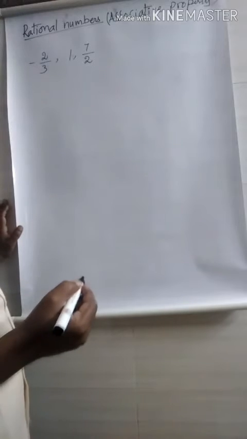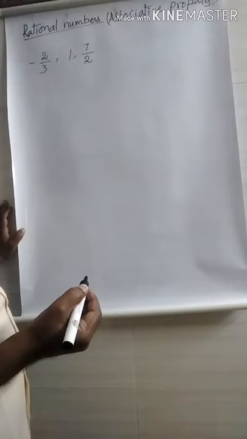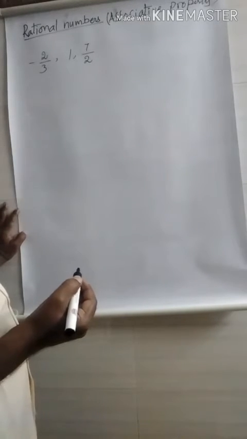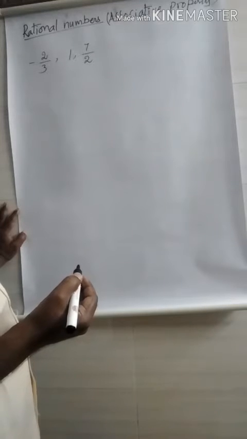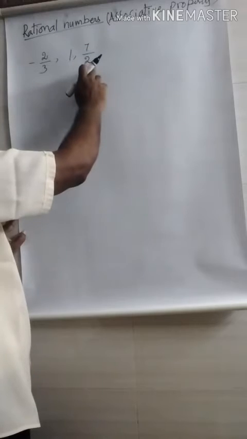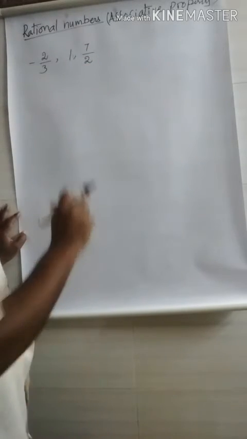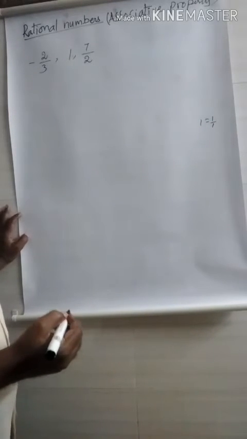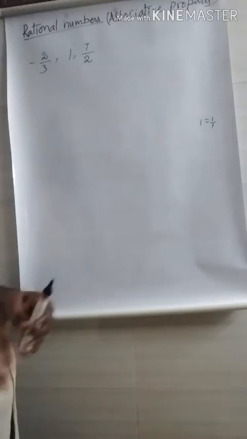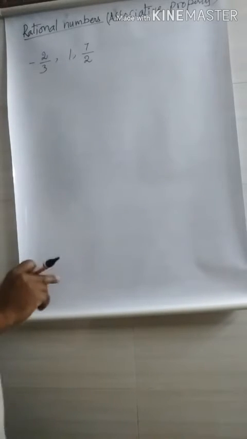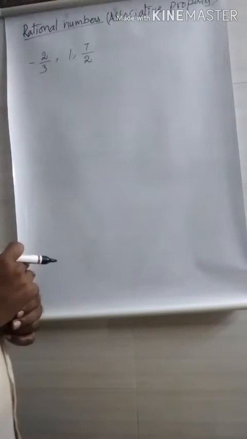Already we know the rational numbers. What are rational numbers? The numbers which are expressed in the form of p/q are called rational numbers, where p, q are integers and q is not equal to 0. Here this is in the form of p/q. This is also in the p/q form. But what about 1? 1 is equal to 1/1. Hence it is also in the form of p/q. Hence these three are rational numbers.